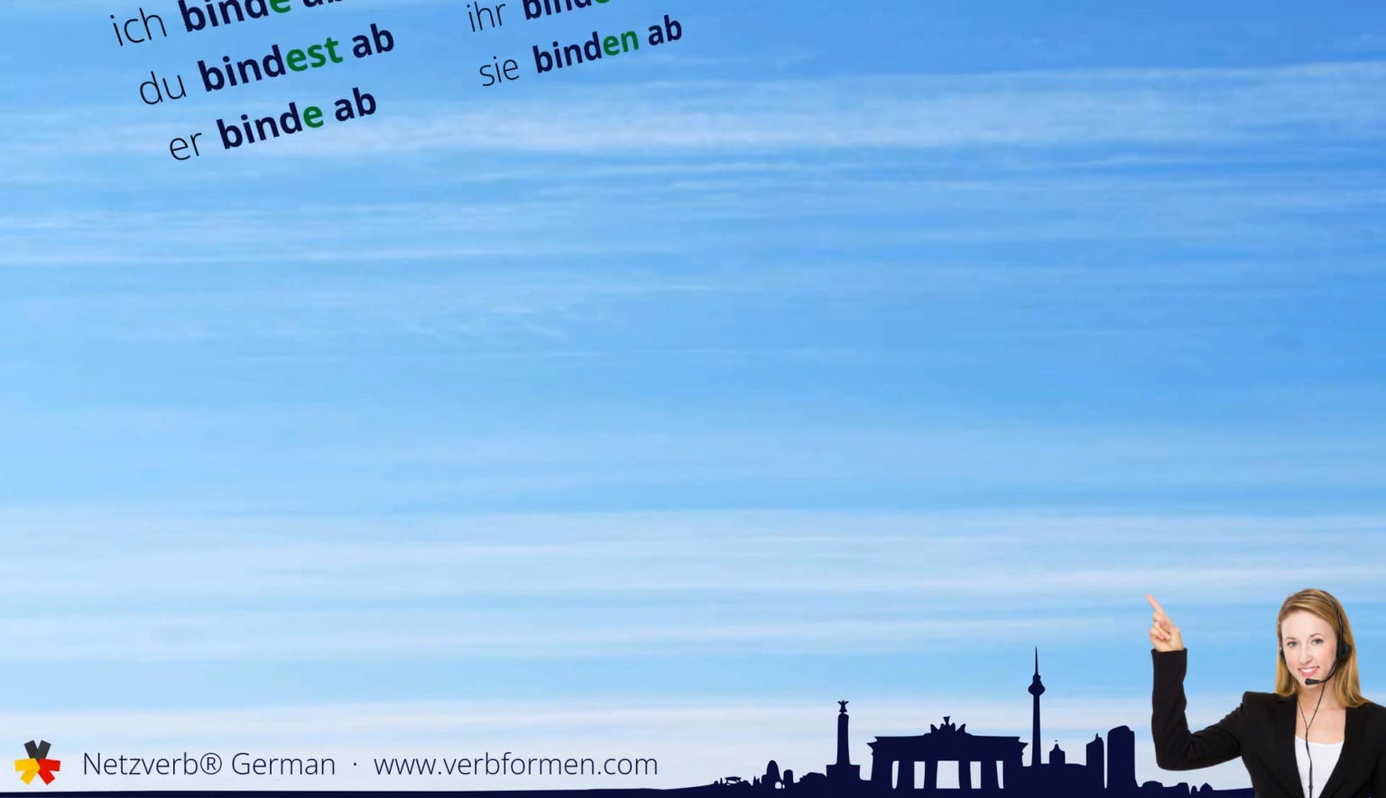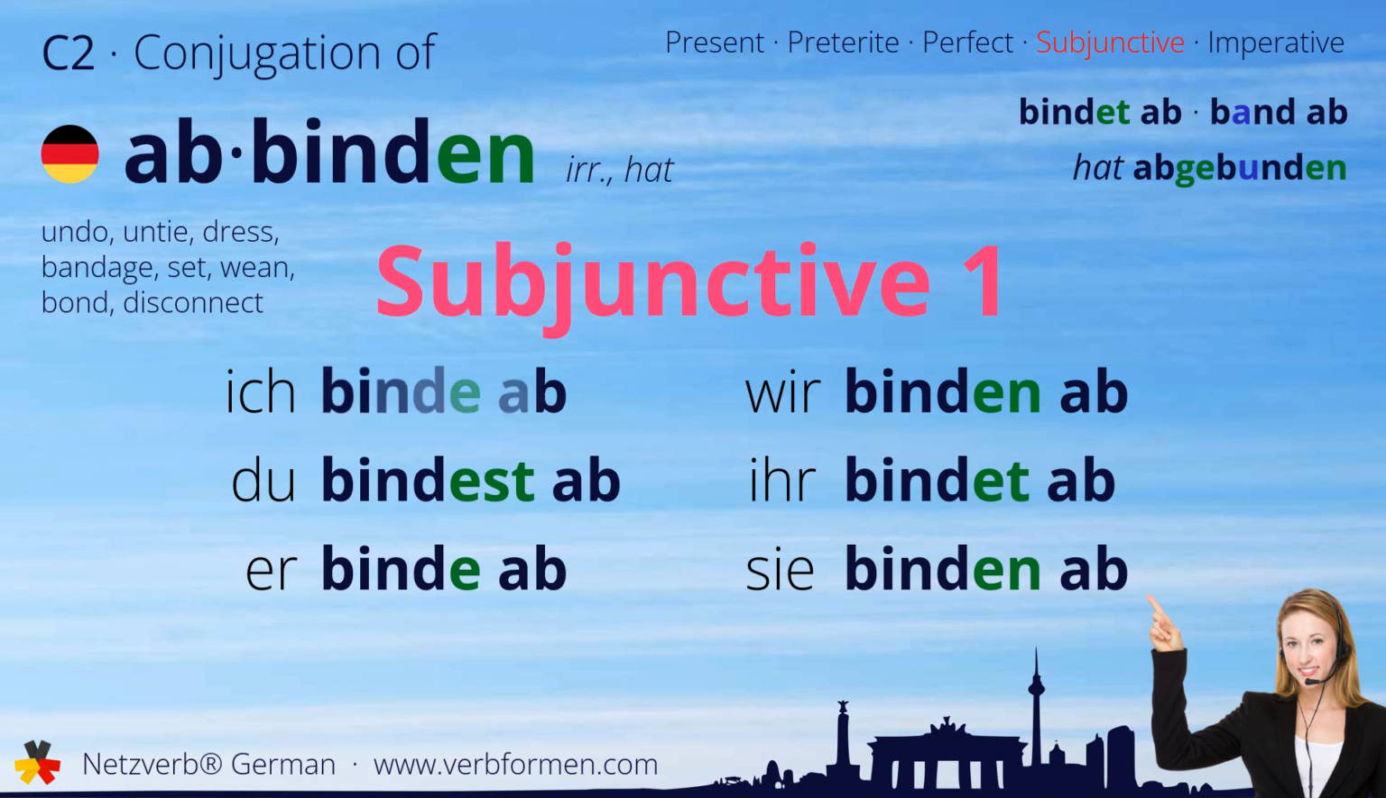Next up is the subjunctive one. Ich binde ab. Du bindest ab. Er binde ab. Wir binden ab. Ihr bindet ab. Sie binden ab.